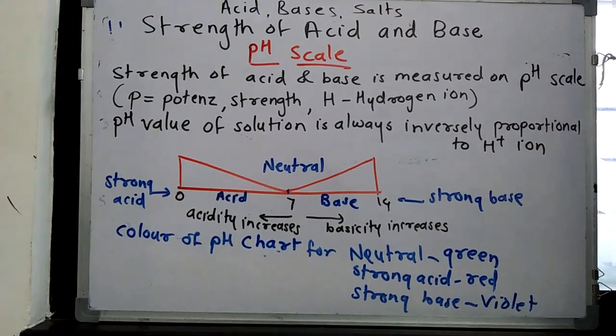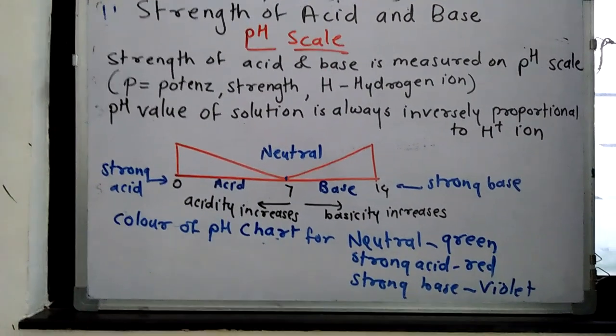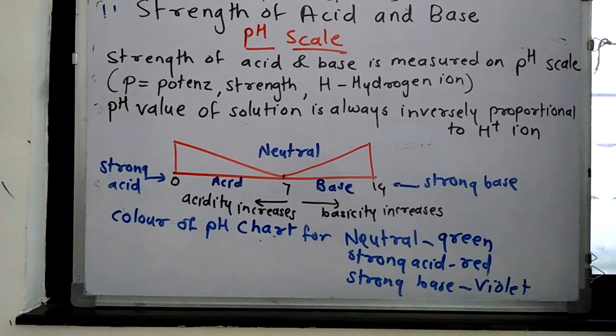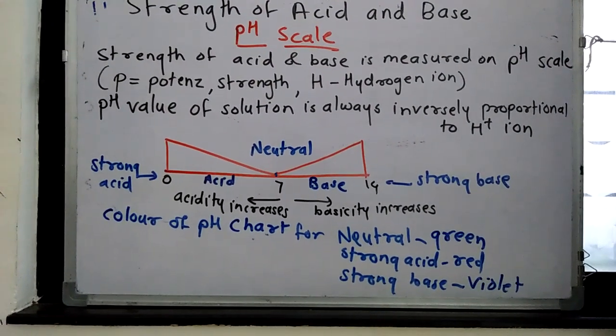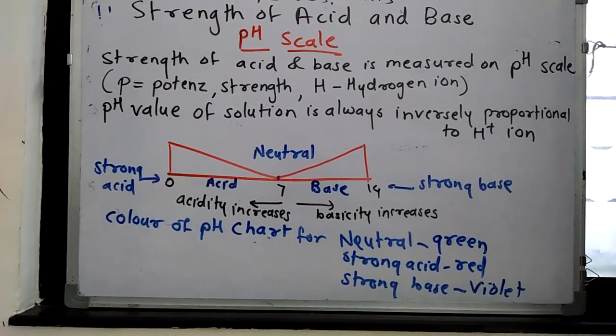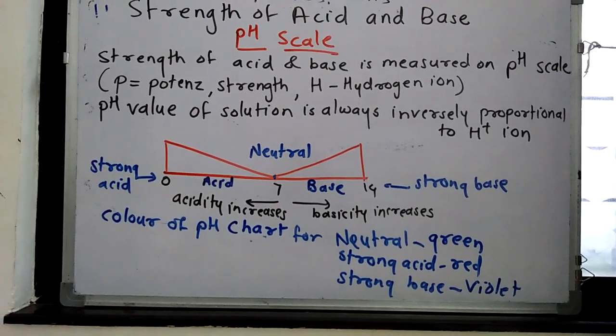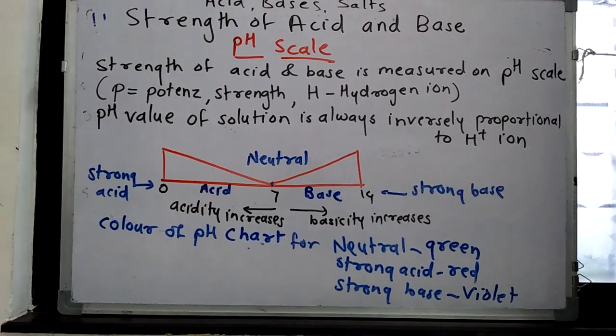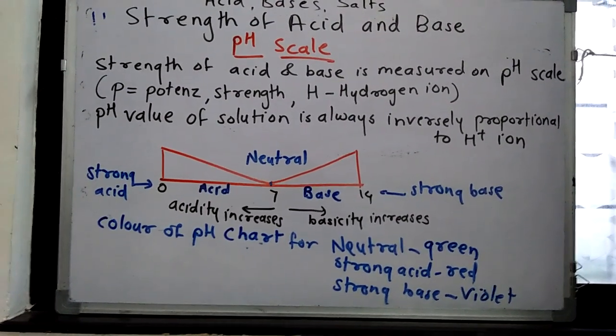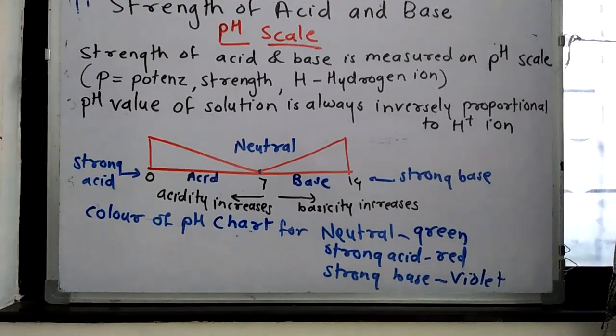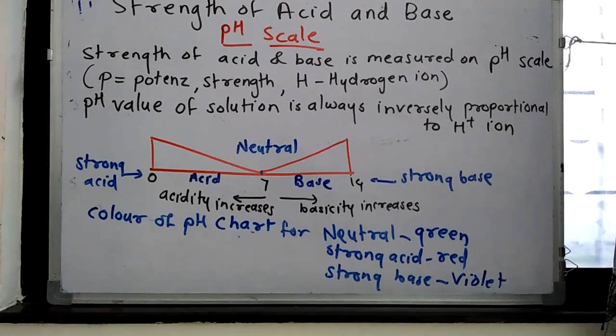Now see, this pH paper is always tested with the solution by using universal indicator. So there is a pH chart on which different color markings are given. The solution which we have to test is used with the universal indicator, and there are different colors. Generally we should know the three colors on the pH chart.